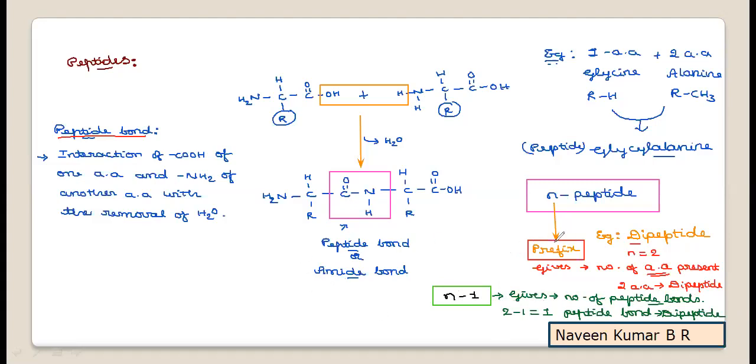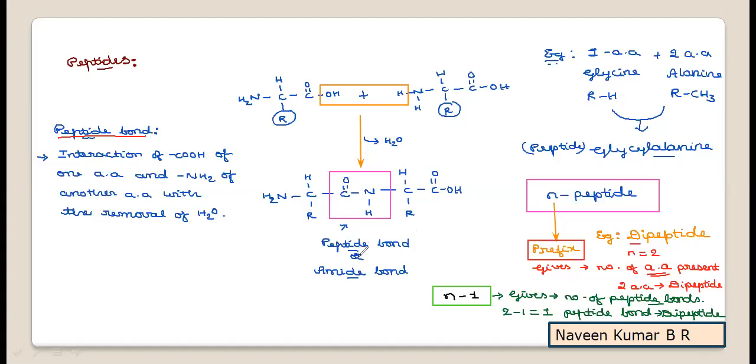This is a very important competitive exam question, as well as a 1 mark question from the unit. They will give a particular name of a peptide and ask you to write the number of peptide bonds present in the given peptide, or the number of amino acids present in the given peptide. Hope this information is clear.